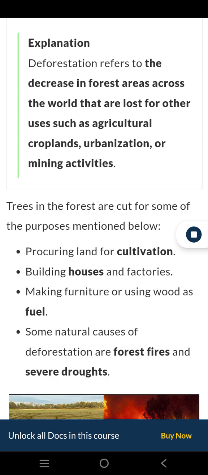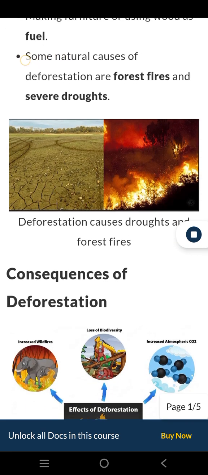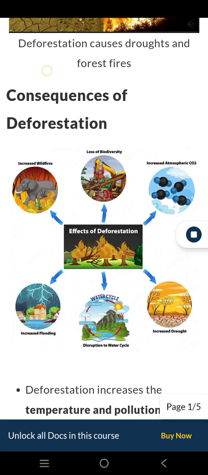View solution. Trees in the forest are cut for some of the purposes mentioned below. Procuring land for cultivation, building houses and factories, making furniture or using wood as fuel. Some natural causes of deforestation are forest fires and severe droughts. Deforestation causes droughts and forest fires.